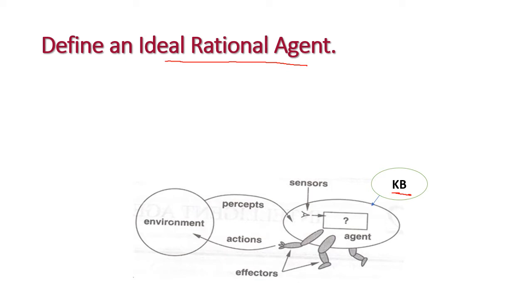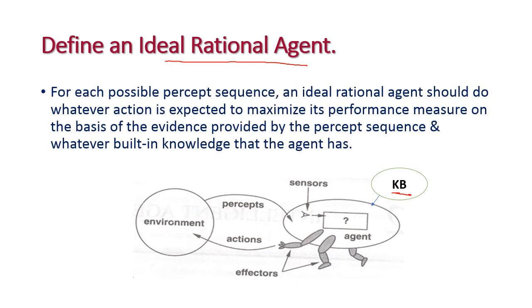Based on that, the corresponding action will be performed on the environment. That is, for each possible percept sequence, an ideal rational agent should do whatever action is expected to maximize its performance measure on the basis of the evidence provided by the percept sequence.